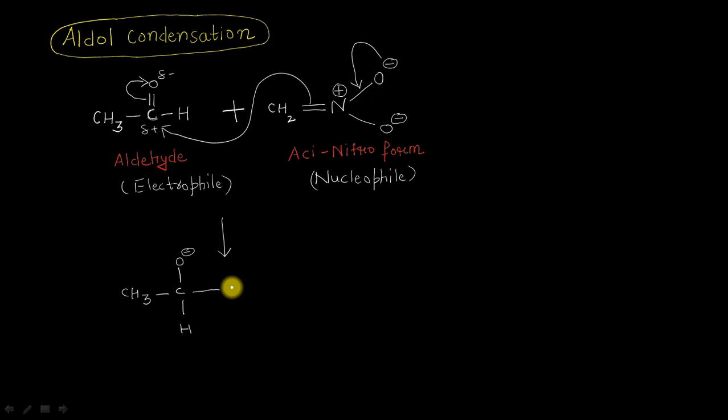So I can show it now like this, CH2 here, this will now become a single bond nitrogen atom, this will now become a double bond oxygen atom, a single bond oxygen with a negative charge. And what type of charge will be there on this nitrogen atom?